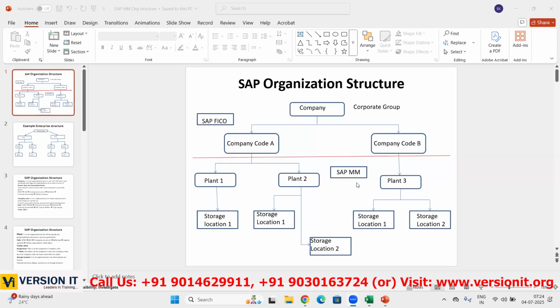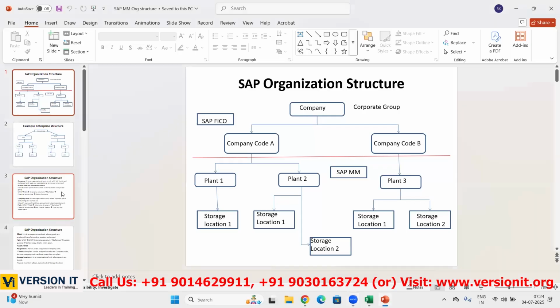As an SAP MM consultant, in real time we need to wait until FICO creates this company code. Here in our practice systems, we can create our own. I'll show you for information purposes. Deep understanding is not required for company and company code, but I'll give you some understanding. Why? Because after creating these two only can we create plant and store location.